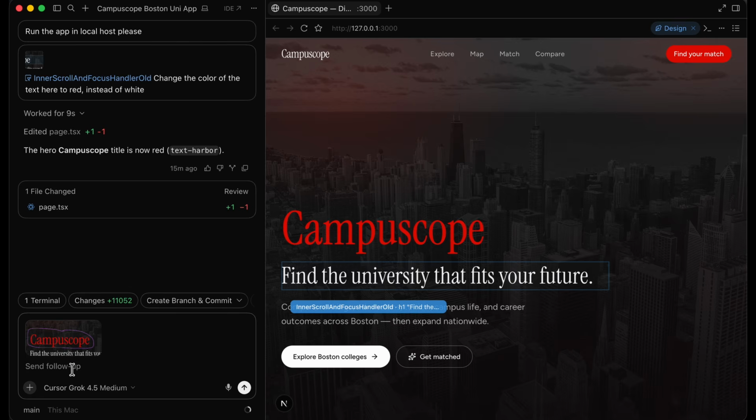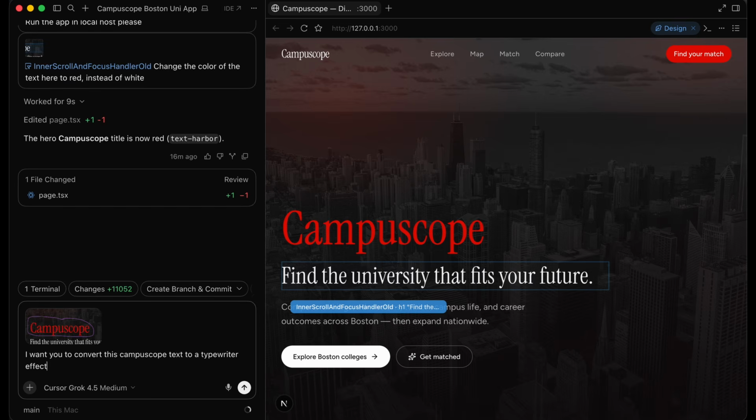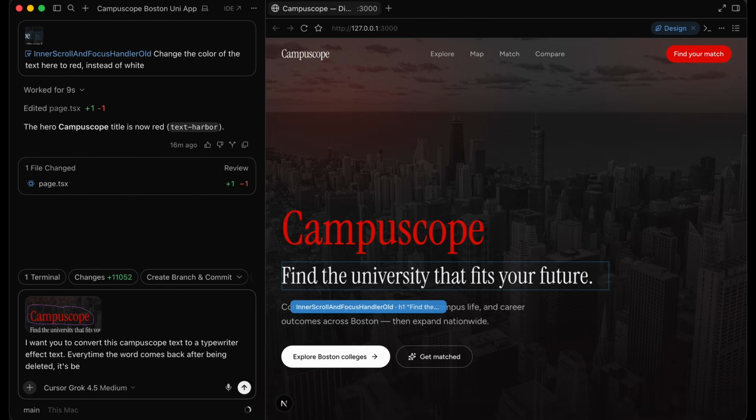And so now I'm going to describe what I want. I want you to convert this campus scope text to a typewriter effect text. Every time the word comes back after being deleted, it's being typed again, it should show the following.